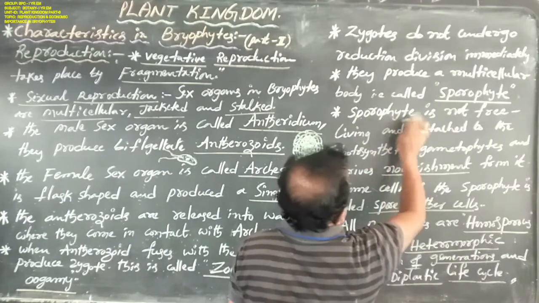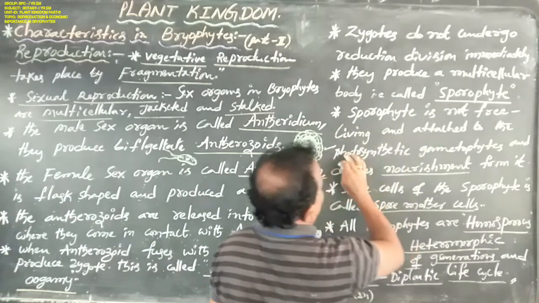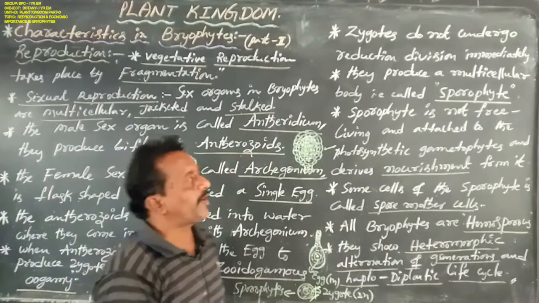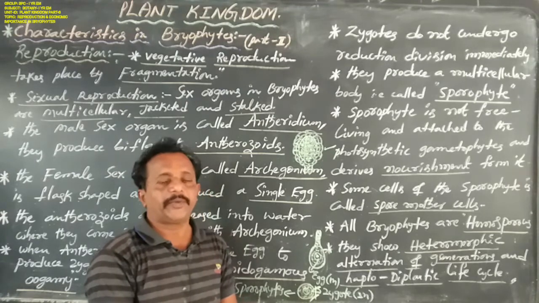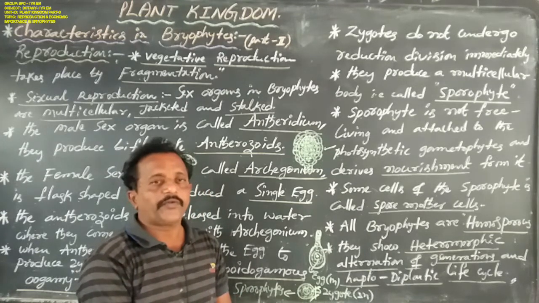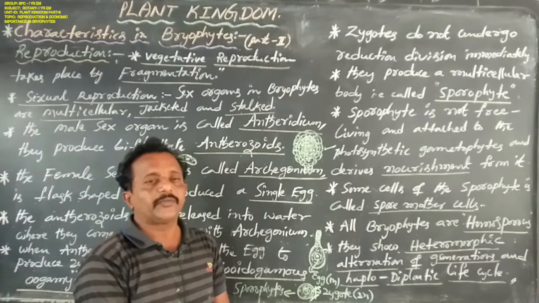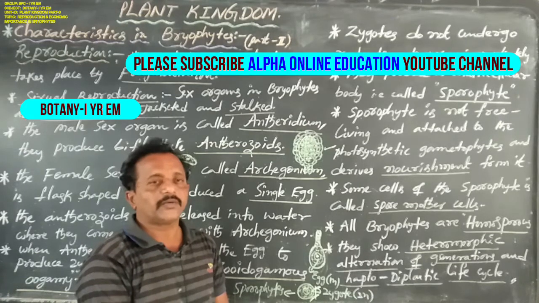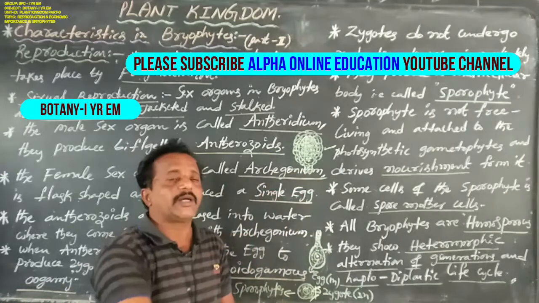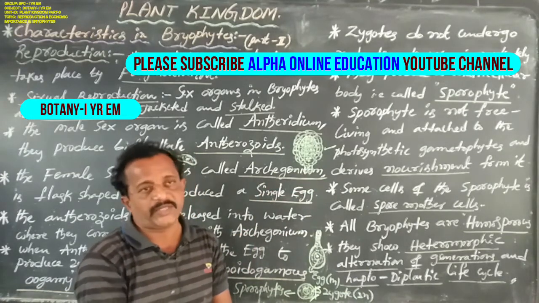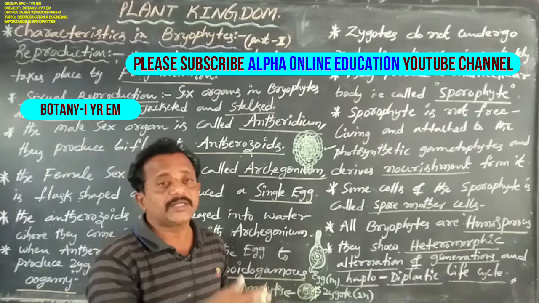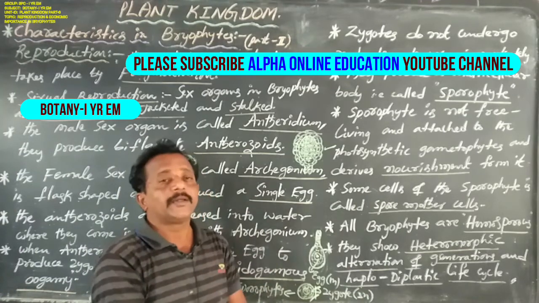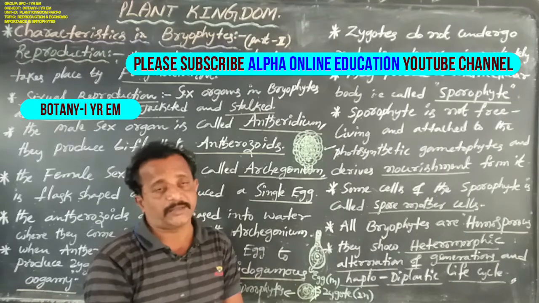The sporophyte is not free living and is attached to the photosynthetic gametophyte. The sporophyte does not make its own food material, so it always depends upon the photosynthetic gametophyte, that is, the plant body or thallus.